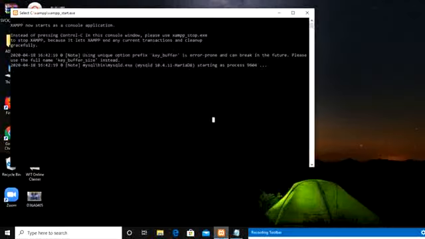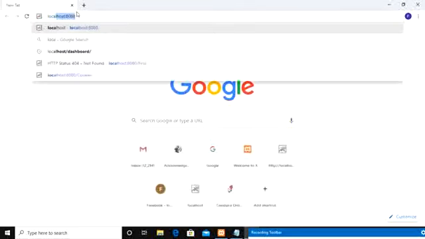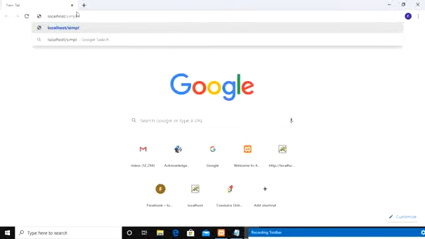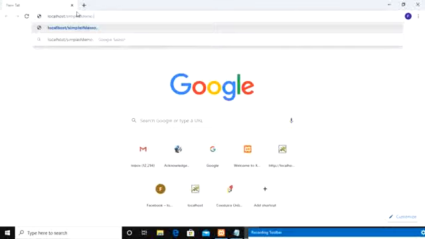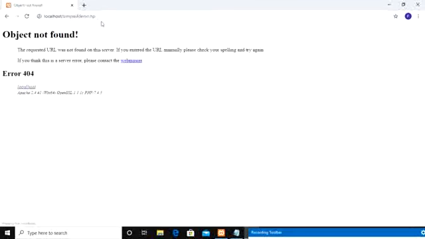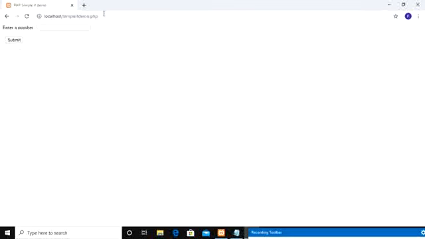For the time being, I have already run our PHP server. Now we have to take the Chrome browser. There, type localhost, followed by the file name we have given, simple if demo dot php. Now if you see here, it is asking us to enter a number.